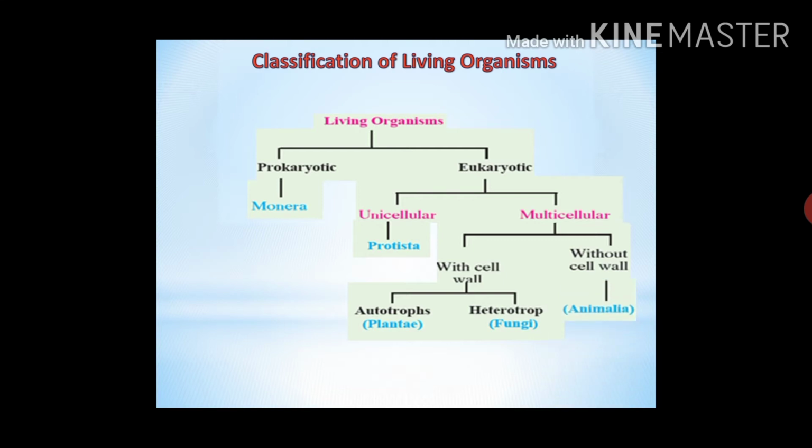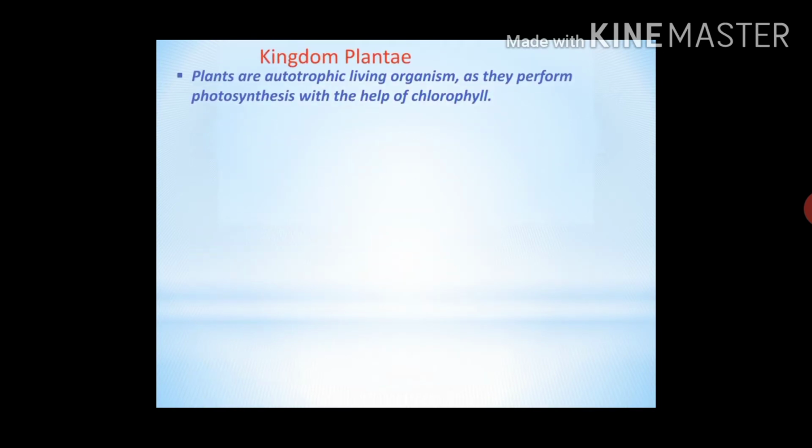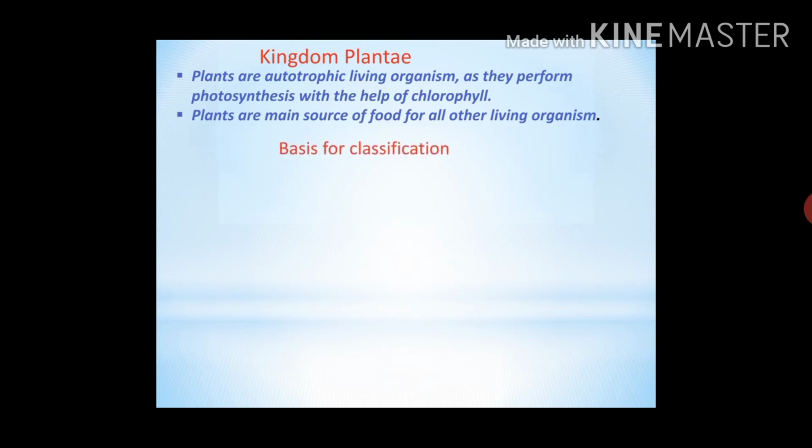Now let's see about kingdom Plantae. Plants are autotrophic living organisms as they perform photosynthesis with the help of chlorophyll, and all other living organisms depend on plants for their food. Now we must know the basis or criteria for classification.